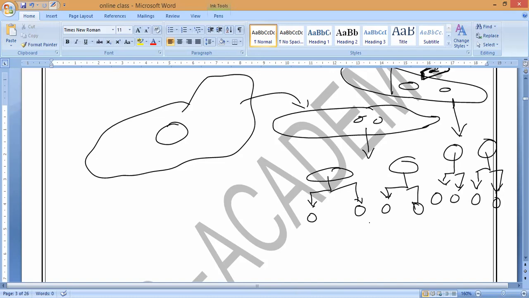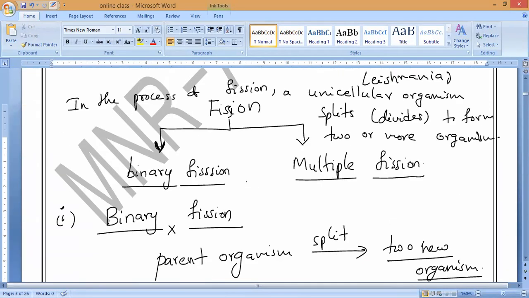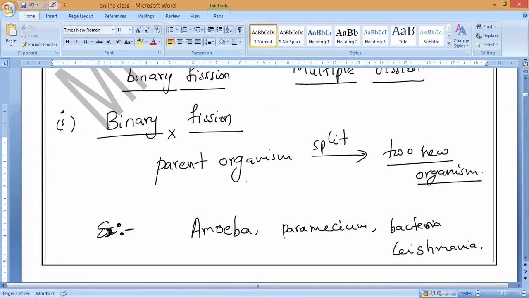So this is all about binary fission and the examples. What are the examples of binary fission, guys? Binary fission means one parent organism forms new organisms. The first example is amoeba, the second is paramecium, and the third is Leishmania, a unicellular animal, and so many microorganisms like bacteria. All will go under binary fission only.